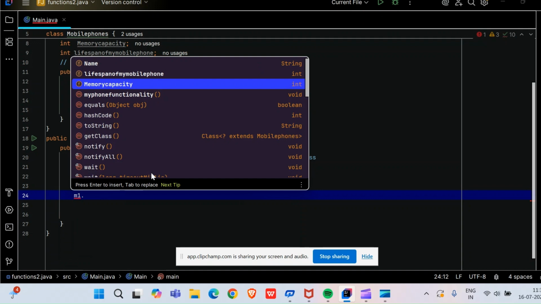That's why I'm telling, use IntelliJ IDEA, not VS Code and all. VS Code also is not as advanced as IntelliJ IDEA. And VS Code, I don't like VS Code, I don't know why. For web development VS Code is amazing, but as far as Java is concerned, I don't like to code in VS Code. I love IntelliJ IDEA only. So m1.memoryCapacity, simply I'm selecting from the drop down.